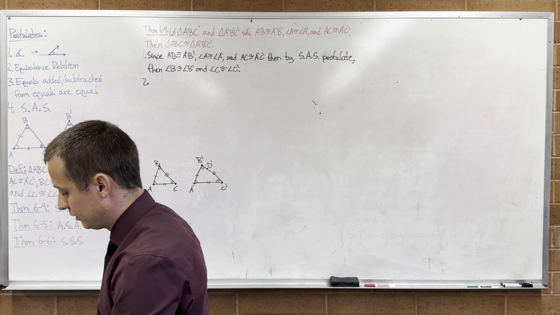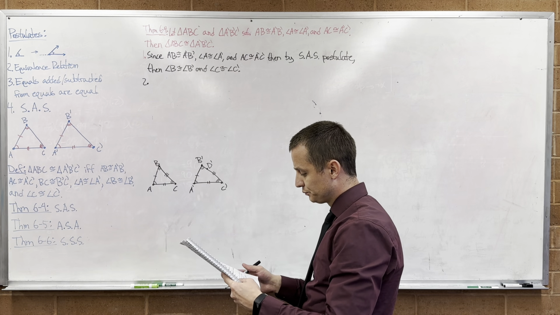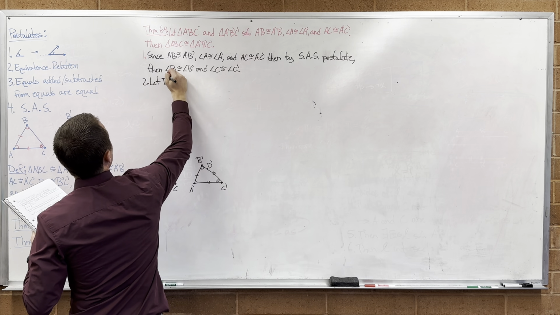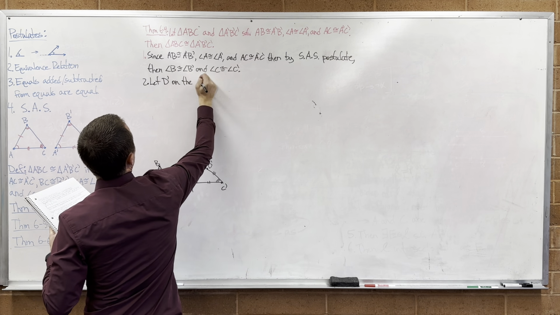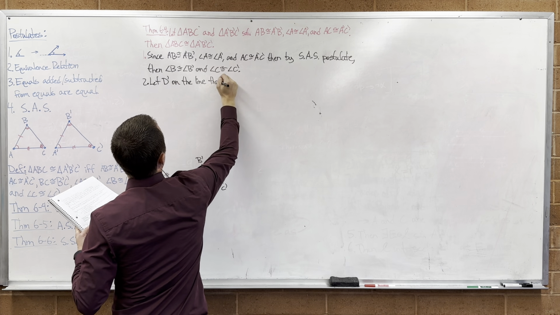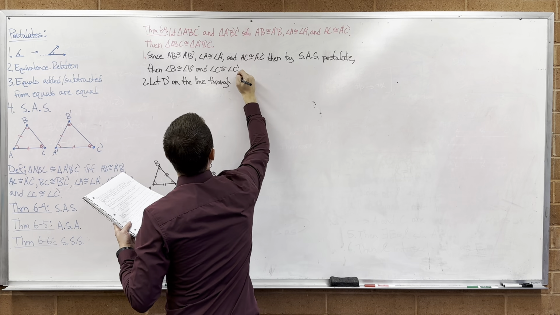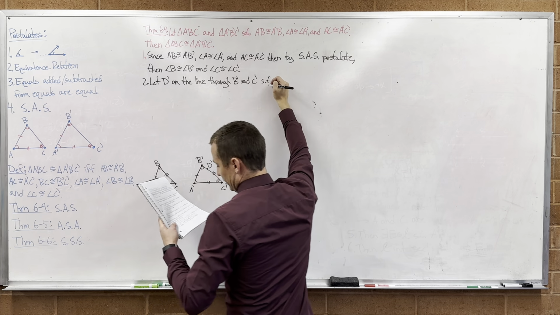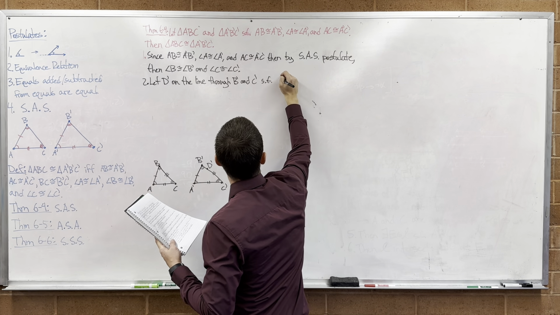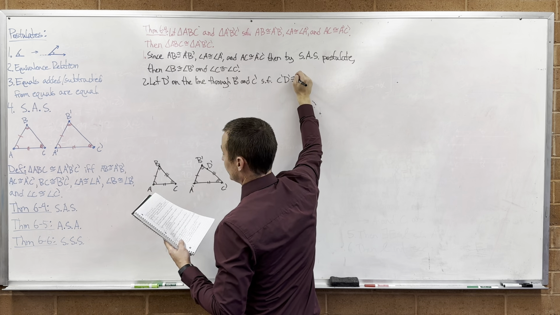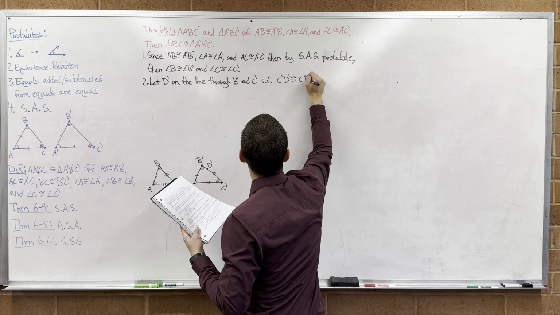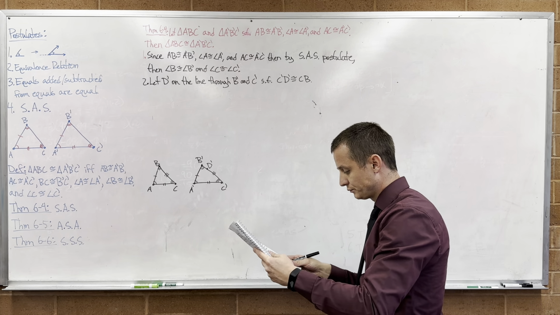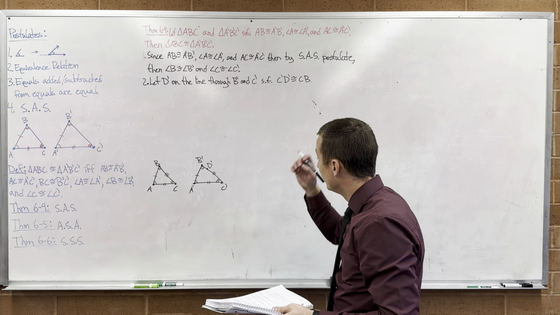Wait, so you've got to prove it, right? Yes, I've got to prove it. So, number 2. Let D prime be on the line through B prime and C prime such that C prime D prime is congruent to CB. All right, you with me?